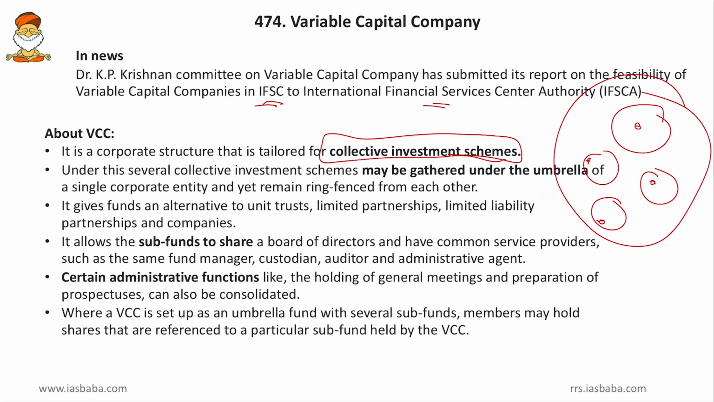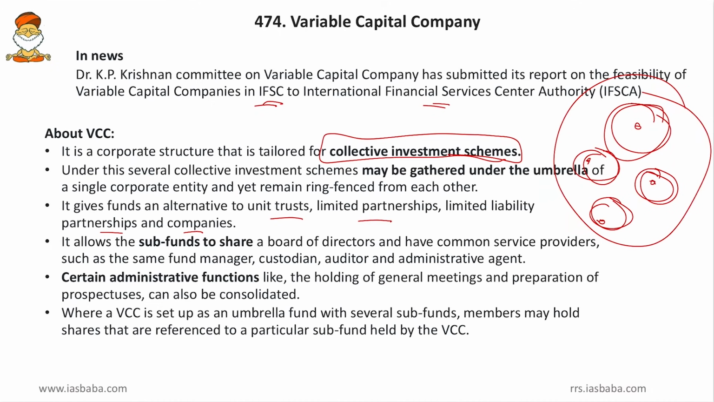Then it gives funds an alternative to unit trusts, limited partnerships, limited liability partnerships and companies. Earlier, these collective investment funds used to pool their funds into unit trusts, limited partnerships and limited liability partnerships, but they had their own drawbacks. There we could not identify ourselves as separate entities, but here we can pool our funds and, at the same time, recognize ourselves as separate entities. So it gives an alternative to all these.